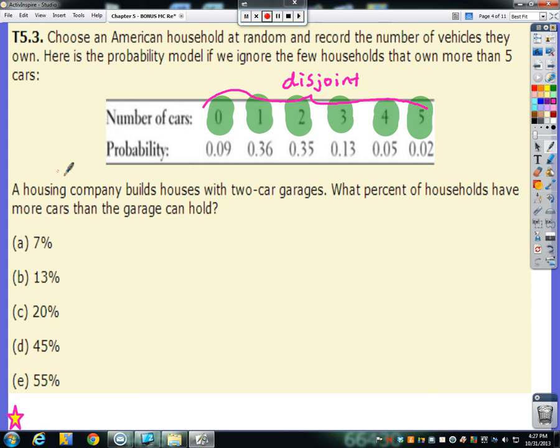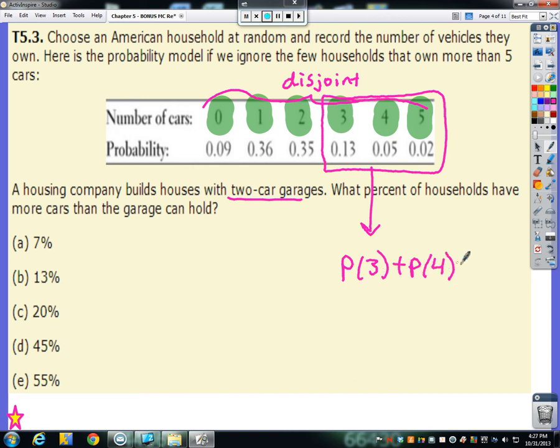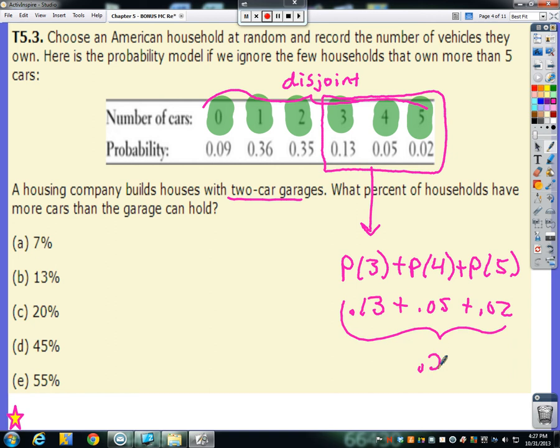So, a company builds 2-car garages. What percent of households have more cars than the garage can hold? Well, more cars than 2 would be 3 or more. So we may simply add together the probability of 3 cars plus the probability of 4 cars plus the probability of 5 cars. So 0.13 plus 0.05 plus 0.02 all together makes 20%, which would be answer choice C. Correct.